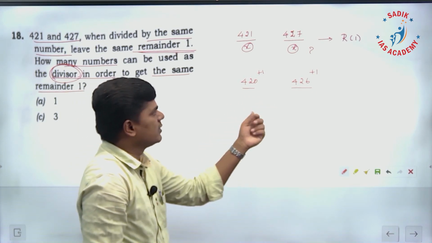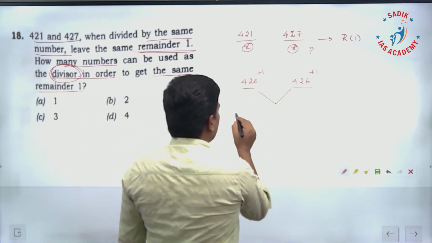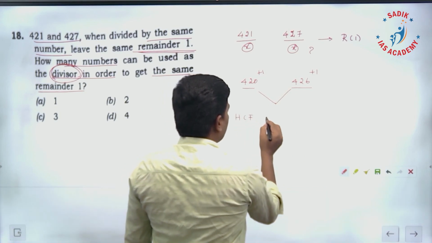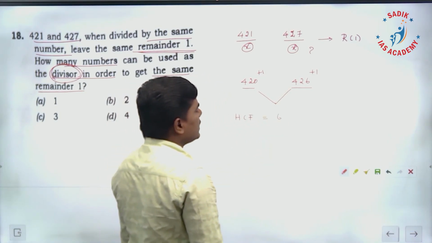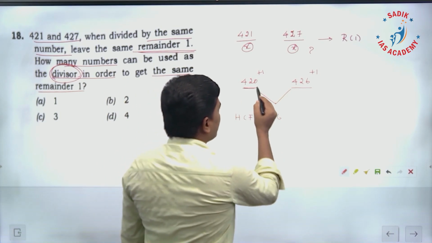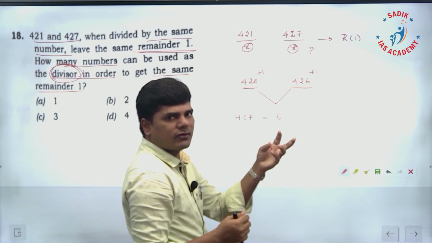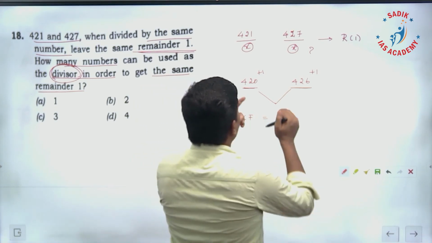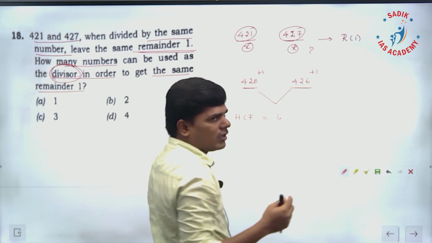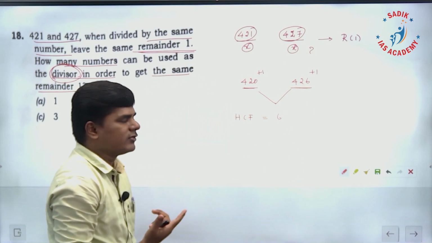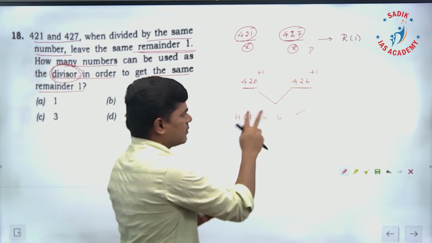For these two numbers just find the HCF. The HCF is 6. That means when I divide these numbers by 6, I will get remainder 0, and for the original numbers I will get remainder 1. So one number is 6, the highest common factor.